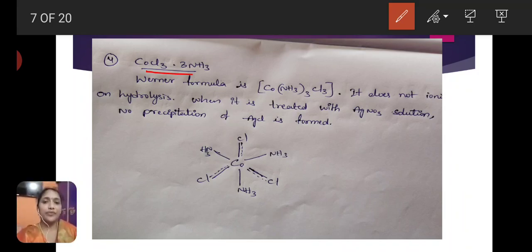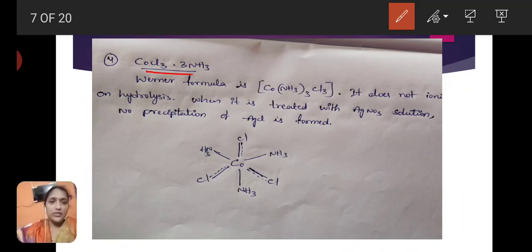It means there are no ionic bonds in this complex. 3 Cl minus ions are bound with both valencies, primary and secondary. Secondary valency means the strong bond, thick bond means strong bond, dotted bond means weak bond. If only dotted bonds are present, those are ionizable, but in this complex all are bound with secondary valency, that is thick line.